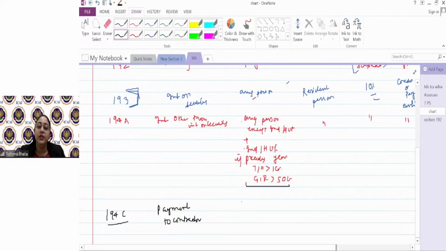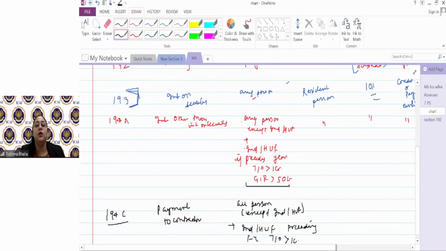Similarly, in 194C, all persons would deduct the TDS except individual and HUF, and individual and HUF will deduct TDS only if in the preceding financial year, the turnover is more than 1 crore and gross receipts is more than 50 lakhs. Then only they will deduct the TDS.